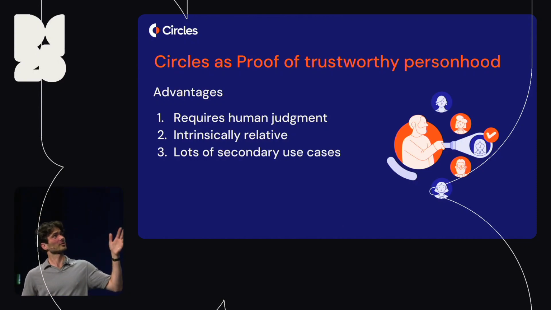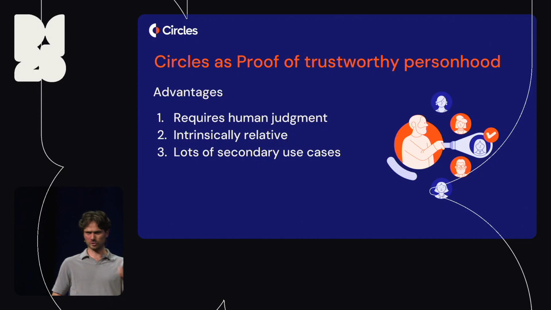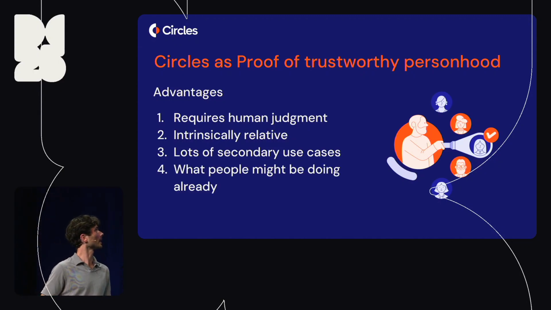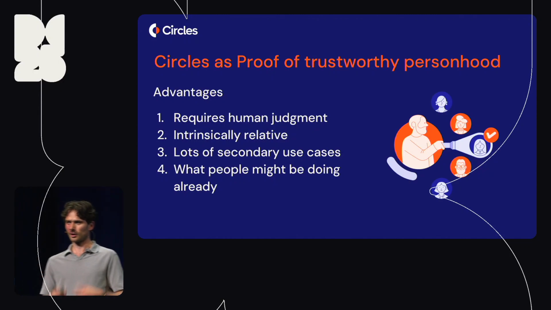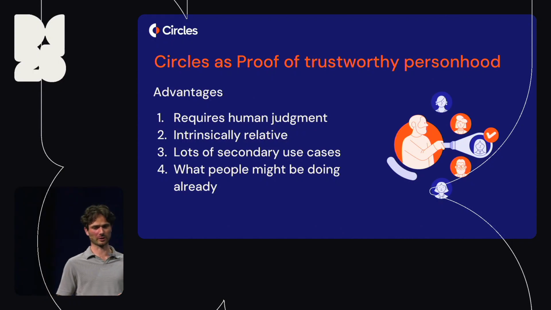I think there are lots of secondary use cases. The idea of us being able to produce a trust graph that isn't just proving personhood, but something stronger, is very interesting. Whoever of you was here when Sebastian gave his talk, we talked about how we can choose which nodes we should let expose our public IP address to, and we could incorporate this graph. I think this is already one interesting use case. And I actually think that a lot of us are already doing that. A lot of us are basing our trust decisions already not just on the question of whether this is a person or their primary account, but to what extent I can rely on them.